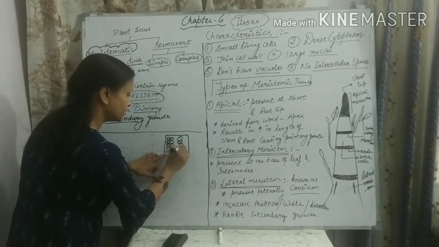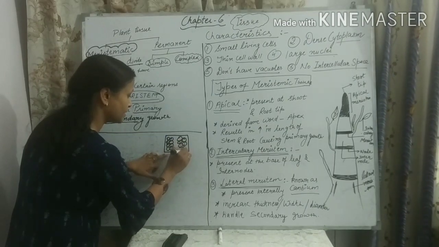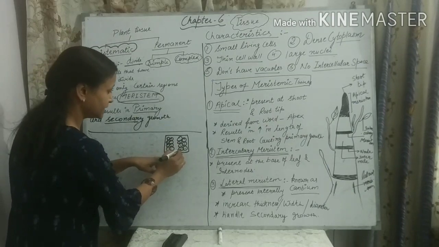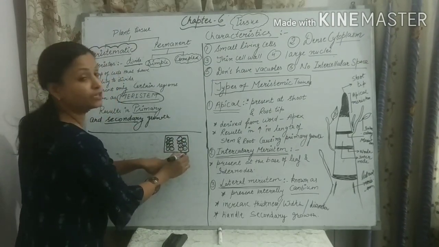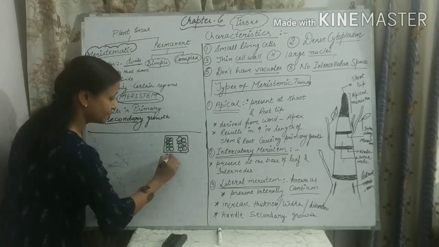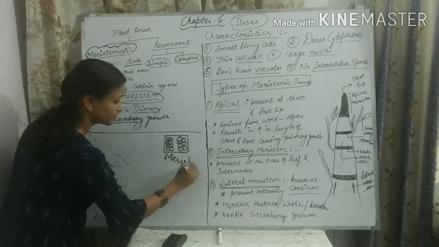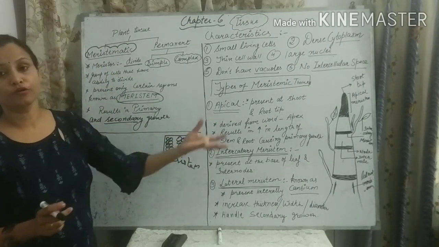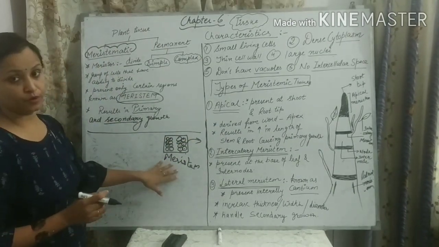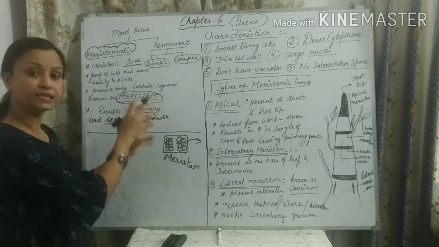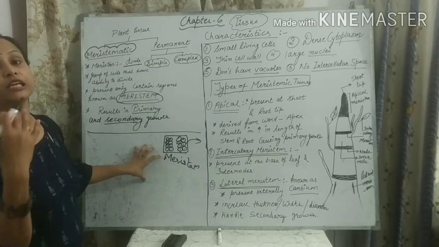These are the new cells which have formed after the dividing of these cells. Among these new cells, some of the cells will remain inside the meristem, but some will be pushed out or thrown out from the meristem. Those cells which remain inside the meristem will keep dividing further.